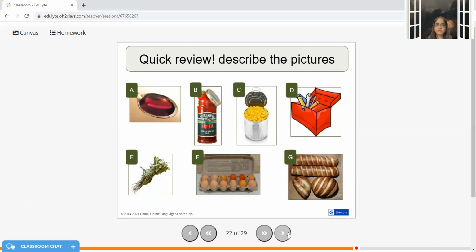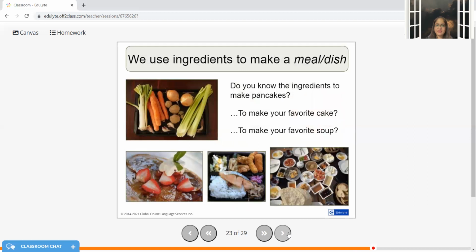A teaspoonful of the liquid, a tin of jam, a tin of corn, a box of tools, some leaves, some spinach leaves, a tray of eggs, and some loaves of bread. So we use these ingredients to make a dish. So as we discussed earlier, share your favorite recipe with us, but just try to focus on the quantity.